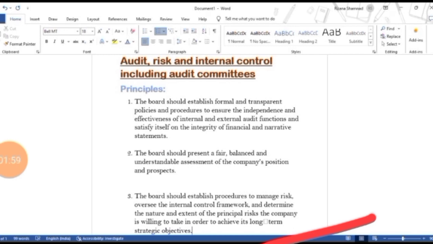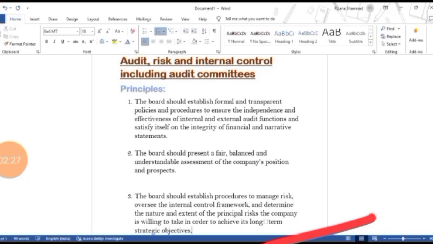What procedures? The board should establish the procedures to manage risk and also to oversee the internal control framework and determine the nature and extent of the principal risk that the company is willing to take. So the company is willing to take the risk for what? To achieve the long-term strategic objectives of the company. So these three are the main principles of audit, risk, and internal control.